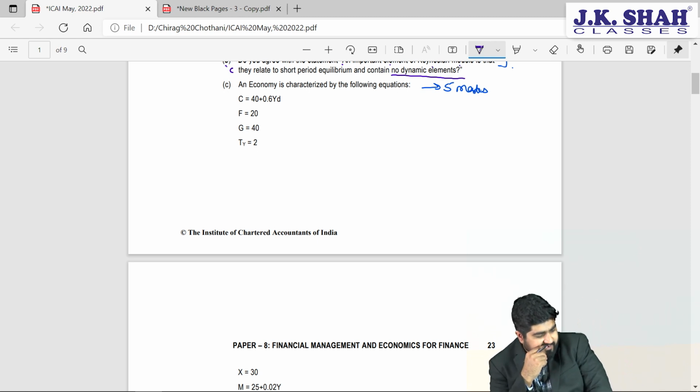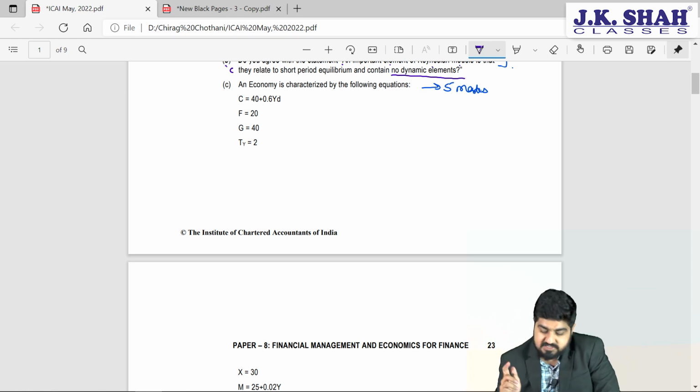Now what is F, sir? F is nothing but factor investment. They are just trying to complicate things, students. But sir, this was never taught, neither is it there in the book. I agree to that part. I'm not saying that it is not there.